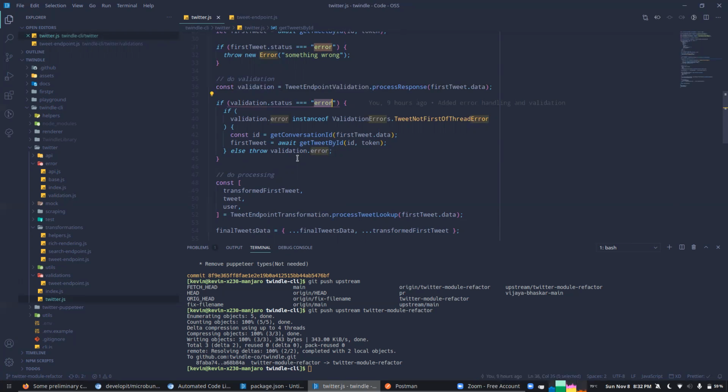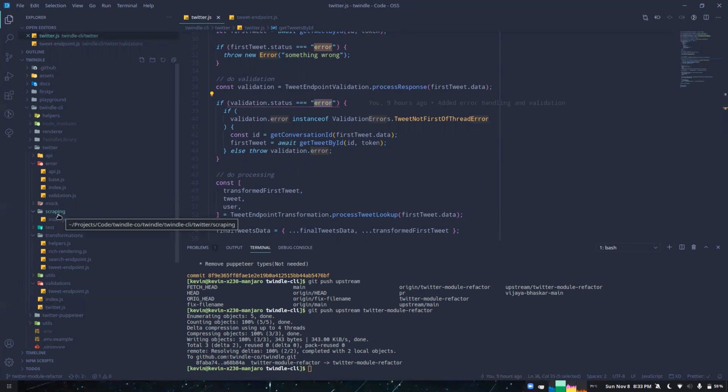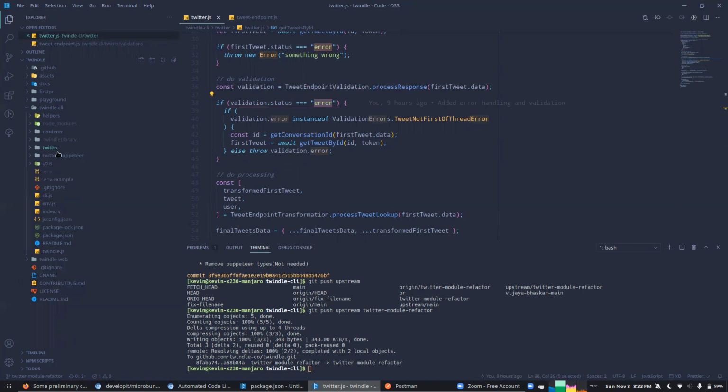Yes, exactly. That will not need to know about Puppeteer at all. So then the process that I'm going to write will not be invoked from outside at all. No, it will not be from outside, because it will come into this scraping folder, into this Twitter folder, rather than here.